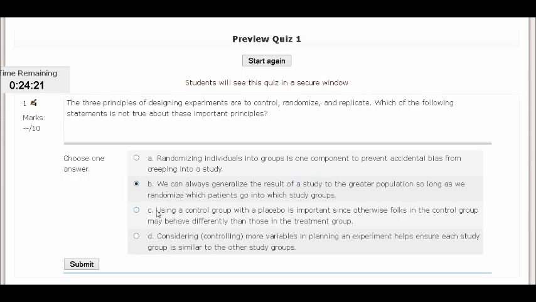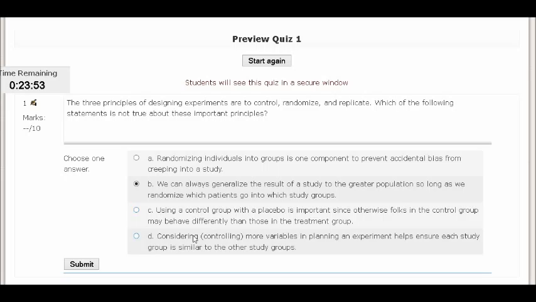And let's go over these other two as well. Using a control group with a placebo is important, otherwise folks in the control group may behave differently than those in the treatment group. Absolutely. If you're receiving some sort of experimental blood pressure medication and you don't get a pill, you must not be getting any medication, right? So of course you're going to behave differently.